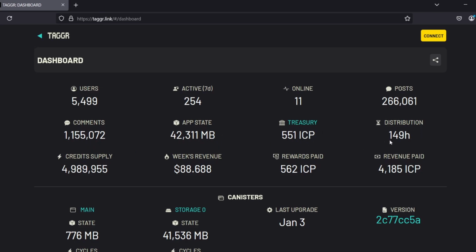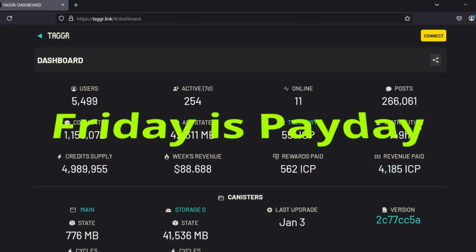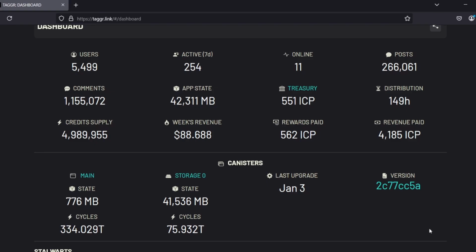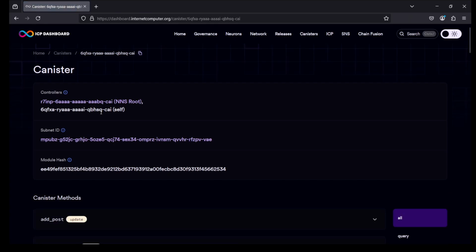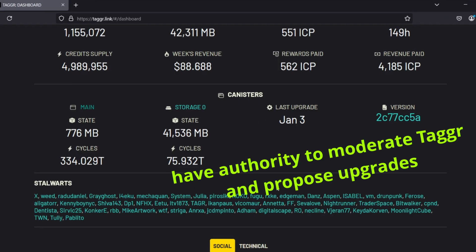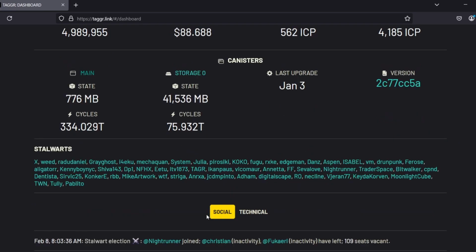In 149 hours. Distribution happens every Friday at 7 p.m. Greenwich Mean Time. These are the canisters. This is essentially where Taggr is stored, and you can follow by clicking and look at it on the Internet Computer dashboard. You can see everything you need. These are the stalwarts. These are people who have been on the program for a longer time. Here we can see social activity.